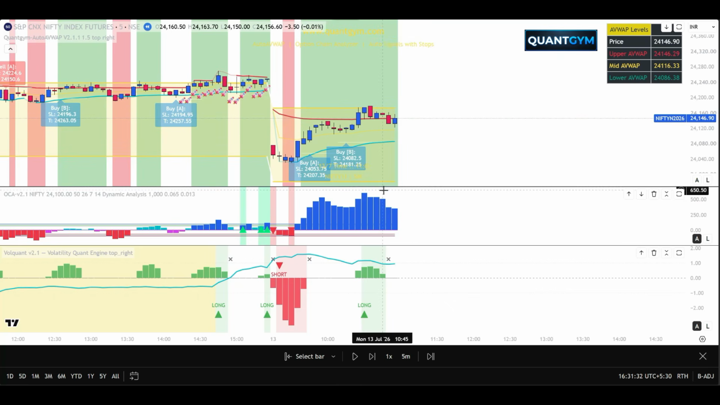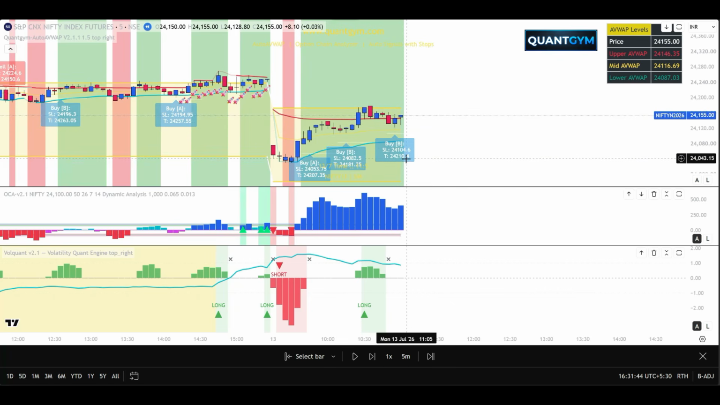Now we'll wait for another signal, either on the AV or on the vol quant. I get a signal on the AV. So I buy somewhere around 24,150. My stop loss is 24,104. Target is 210. But I remember that this upper level is here at 24,172, 173. So if the market goes up and hits like 172, 175, I will take profit once.